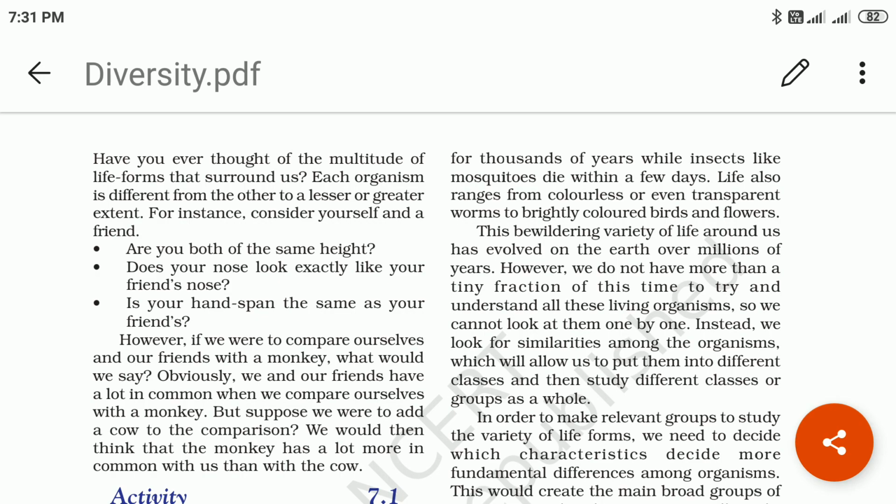However, we do not have more than a teeny fraction of this time to try and understand all these living organisms. So we cannot look at them one by one. Instead, we look for similarities among the organisms, which will allow us to put them into different classes and then study a class or group as a whole.